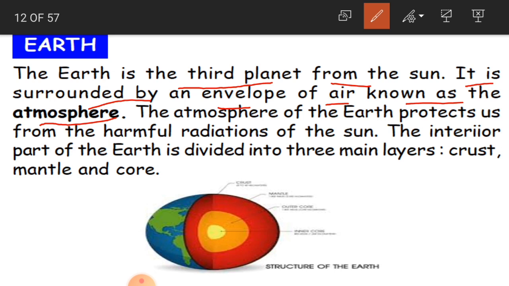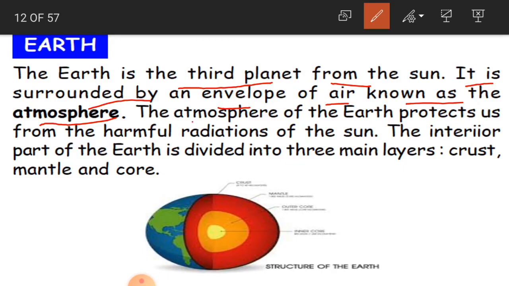It is surrounded by a cover of air, which is known as atmosphere. We always talk about atmosphere, weather, climate, all this. So this is nothing but an envelope of air, and we call it atmosphere.